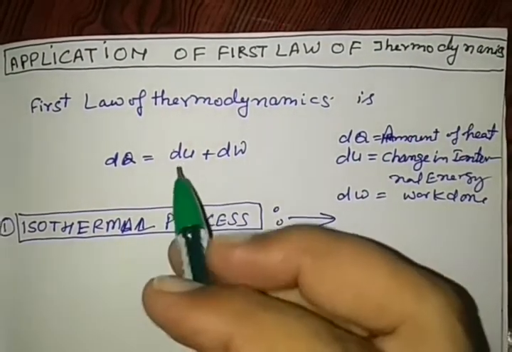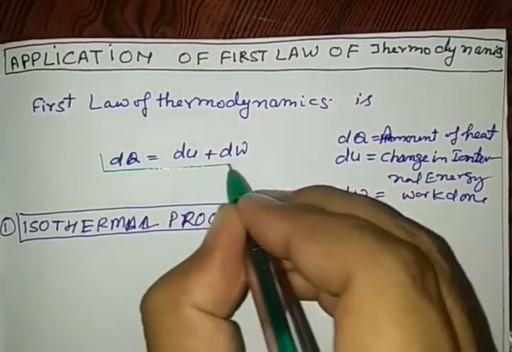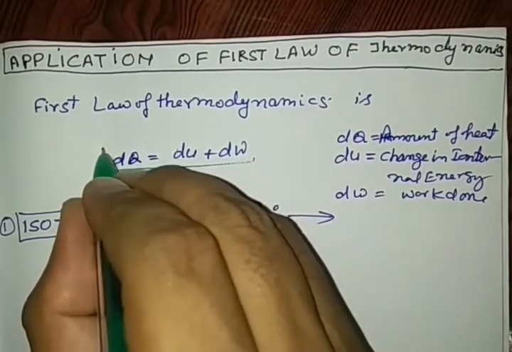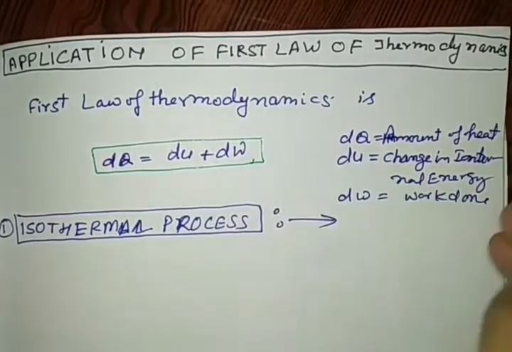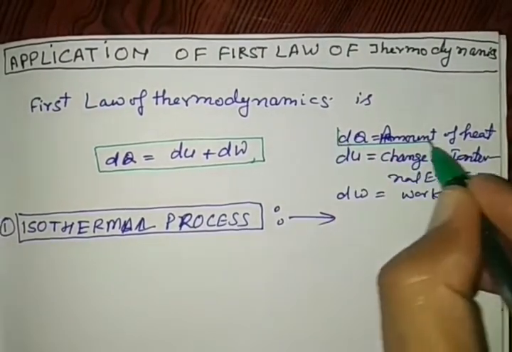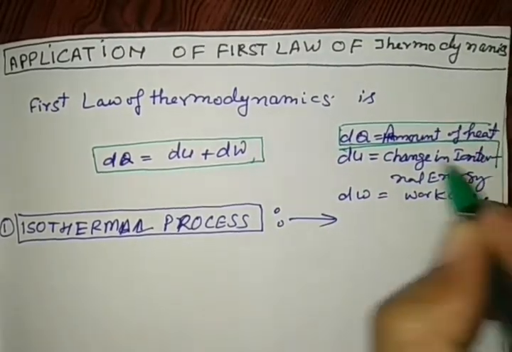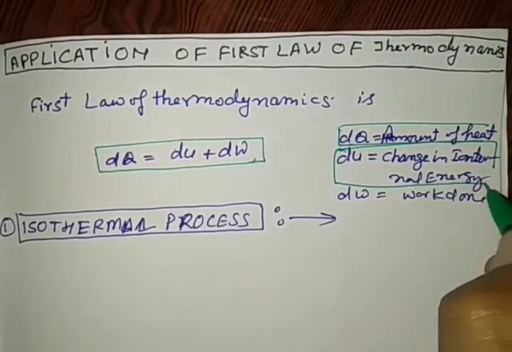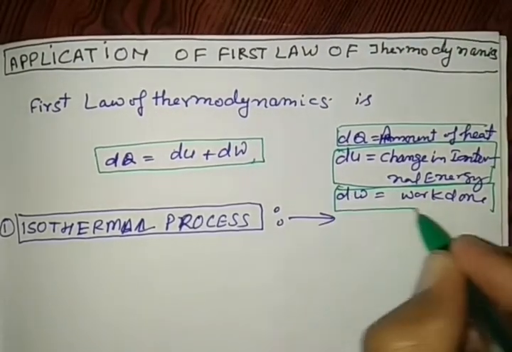One important topic in thermodynamics, that is application of first law of thermodynamics. The mathematical form of first law of thermodynamics is this: dq is equal to du plus dw, where dq is amount of heat, du is change in internal energy of a system and dw is work done.